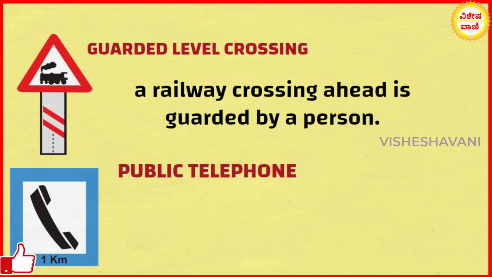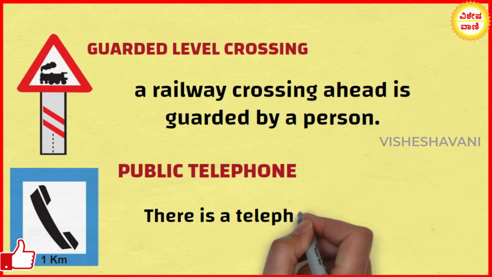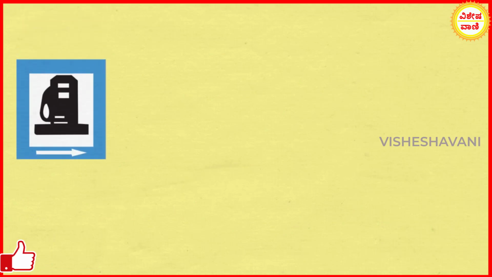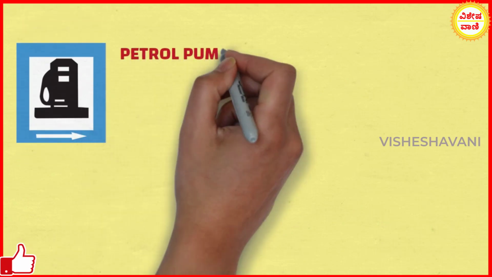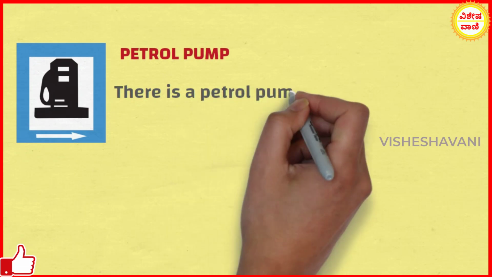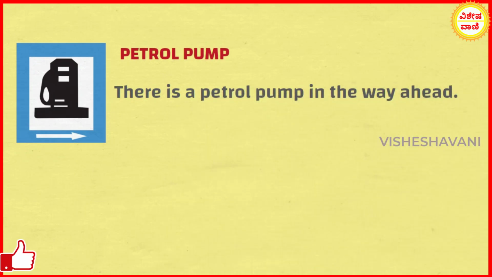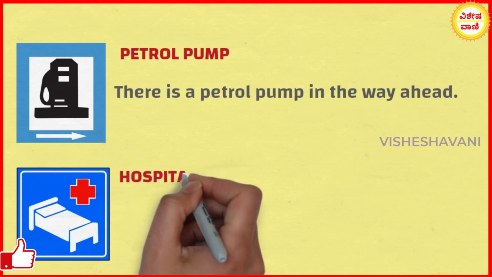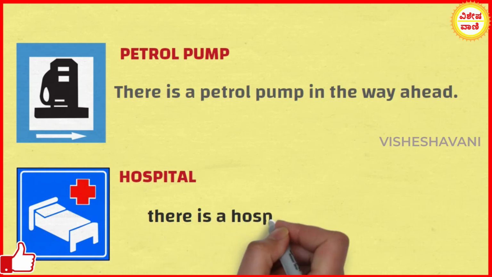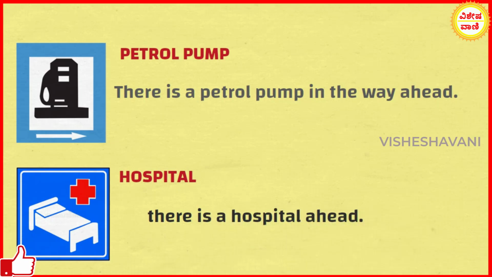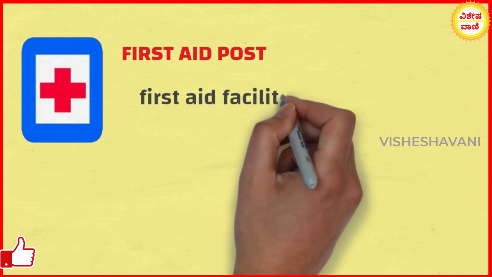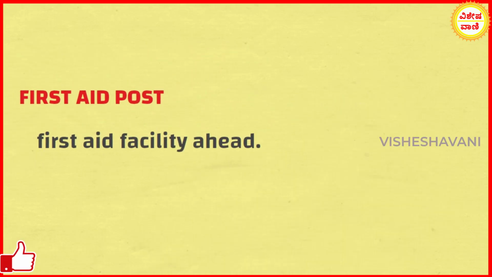Public telephone. This sign indicates that there is a telephone service ahead. Petrol pump. This sign suggests there is a petrol pump on the way ahead. Hospital. This sign suggests there is a hospital ahead. First aid post. This sign indicates the first aid facility ahead.